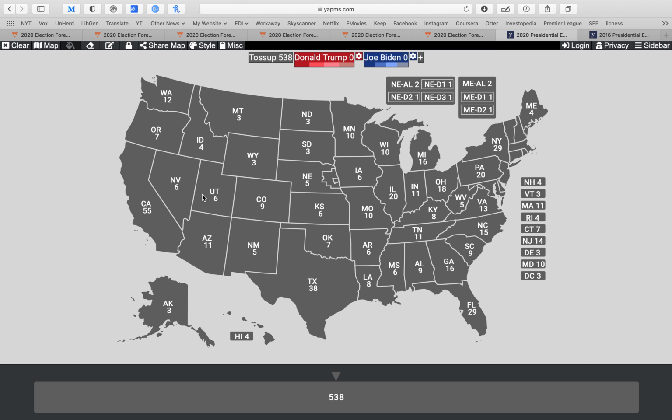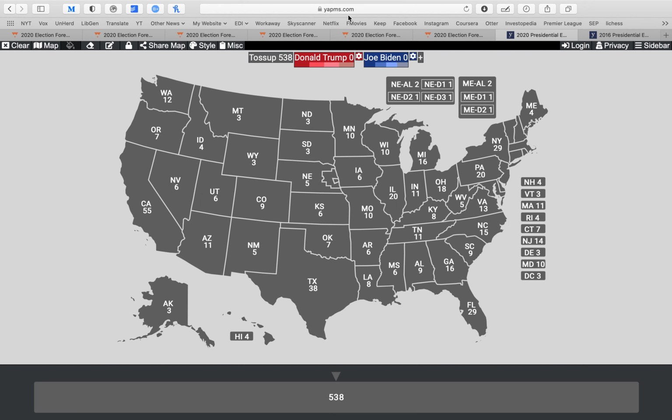Hi guys, Arthur here. Just thought I'd give you my predictions for the US election in 2020 as of mid-October, and explain just how the US president is actually elected in the American system.